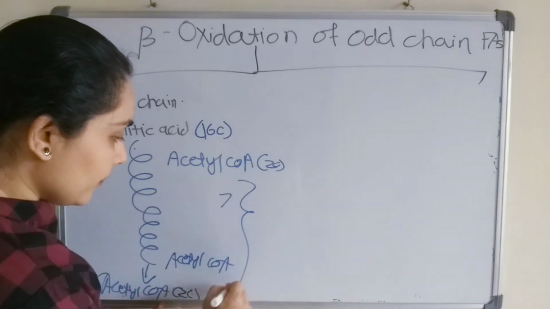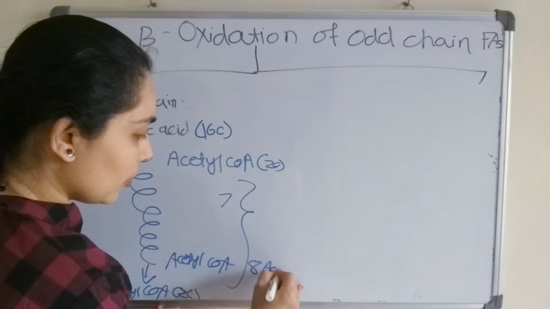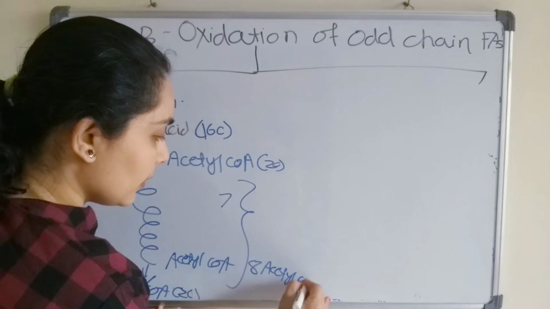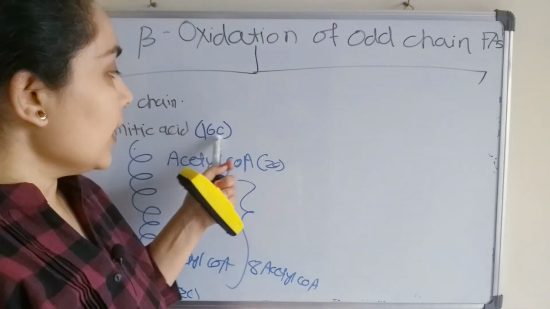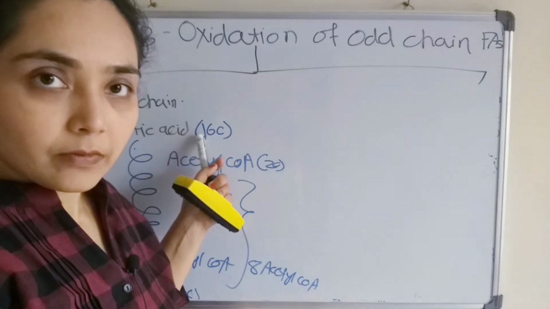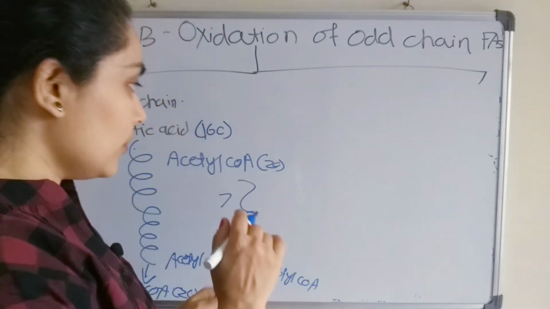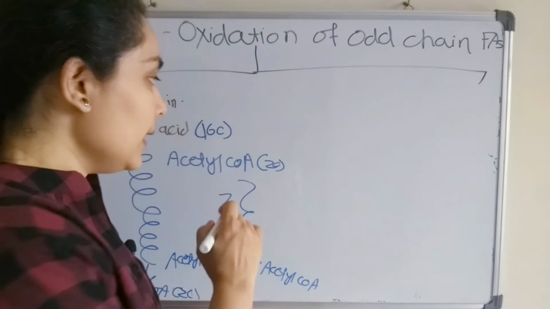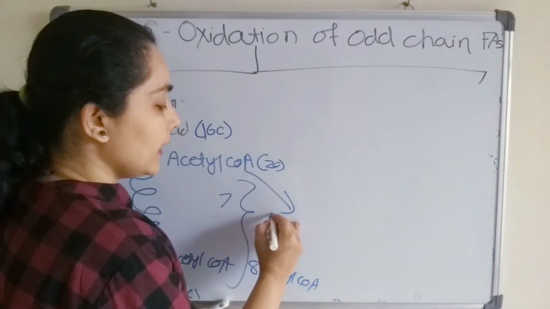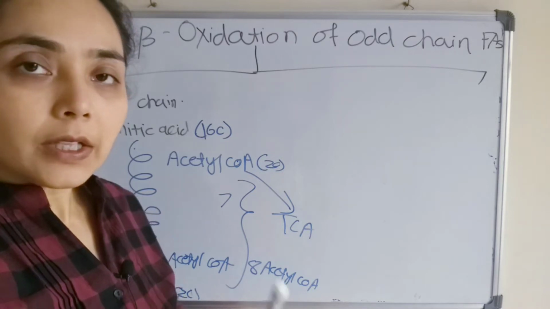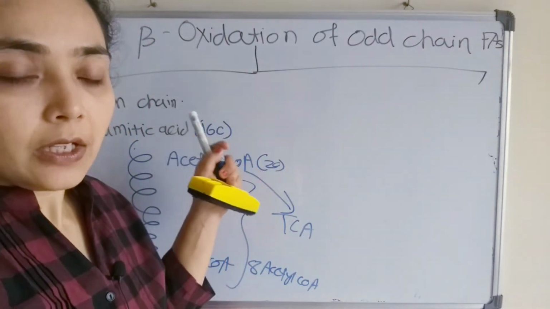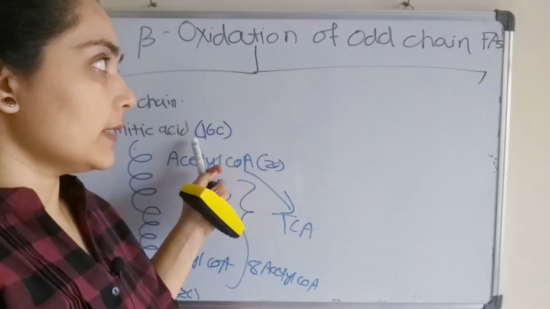So in total we will have 8 acetyl CoA here, which is a 2 carbon compound because it is an even chain fatty acid. What is the fate of this acetyl CoA? This acetyl CoA will then enter into the TCA cycle. This is a brief idea of the beta oxidation of even chain fatty acids.